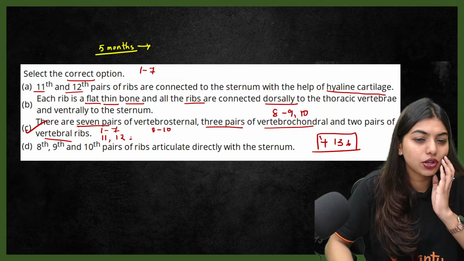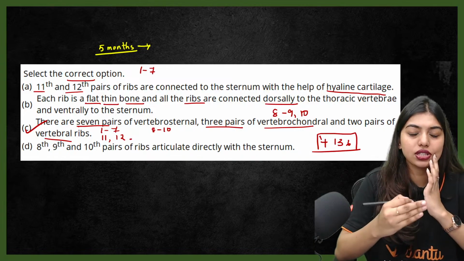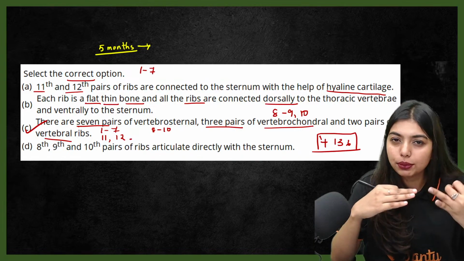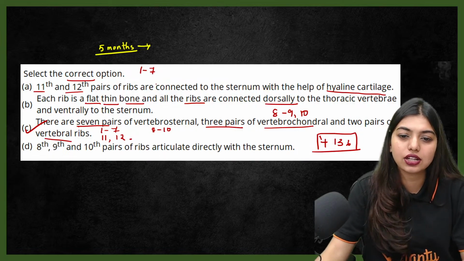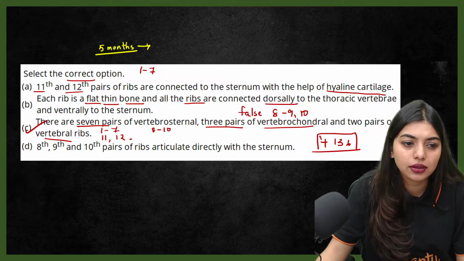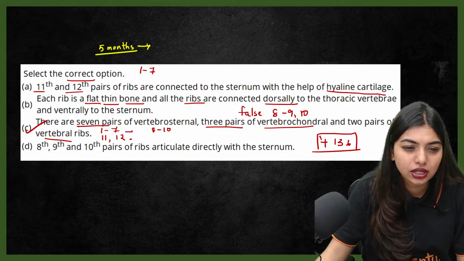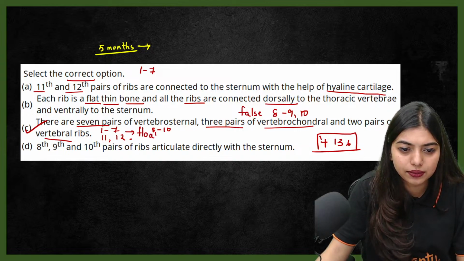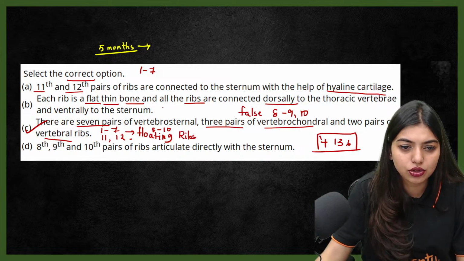Vertebrosternal, that means attached to the sternum, those are your true ribs. Vertebrochondral is going to be 8, 9, 10. That is also called your false ribs. So you should know the other names too. Students will say, ma'am, don't teach that much. Okay, this is going to be your floating ribs, and this is going to be true ribs.